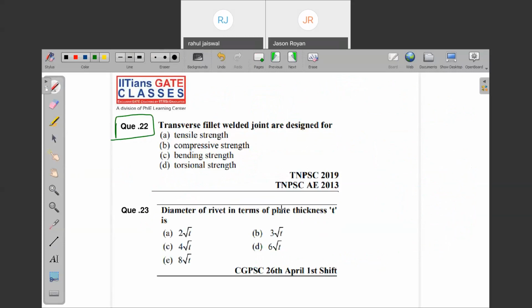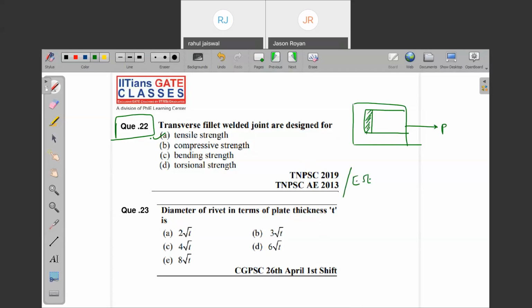Transverse fillet welds are designed for what? The transverse fillet welded joints are designed for tensile strength. Because this is a welded joint which is subject to the load, and this is the transverse fillet weld, the load is perpendicular to it. Whatever stresses are introduced, that is tensile strength.